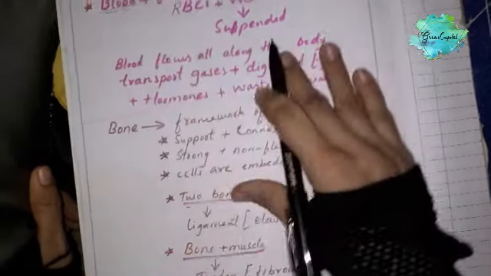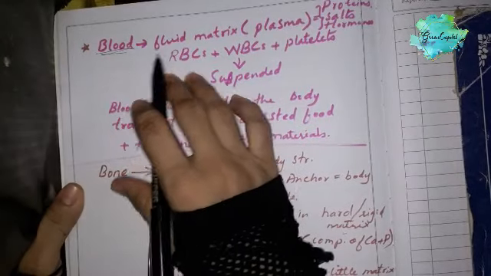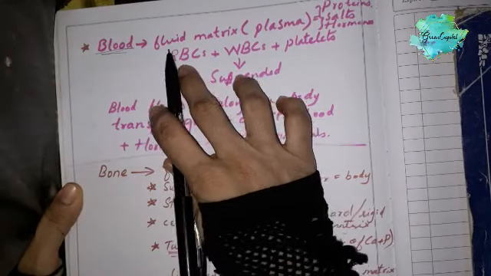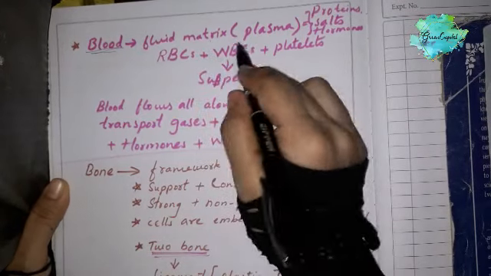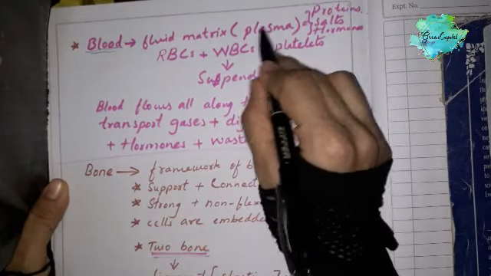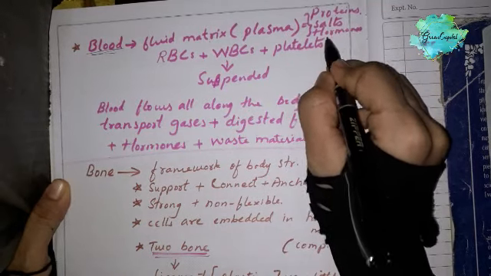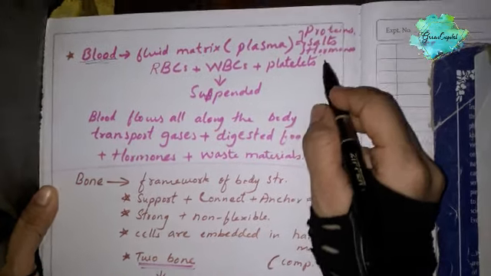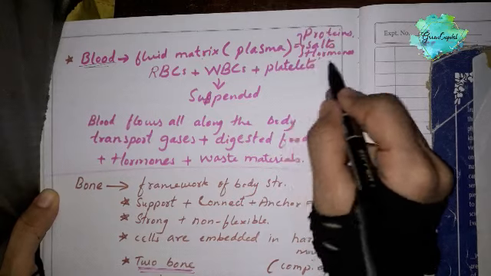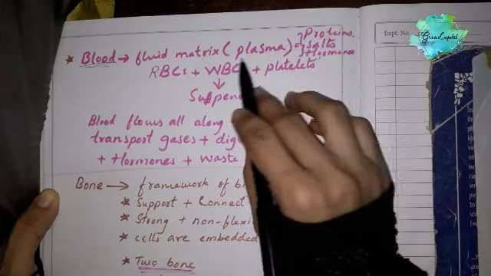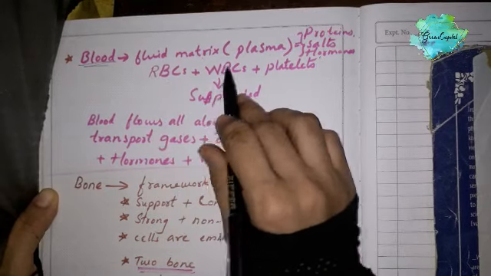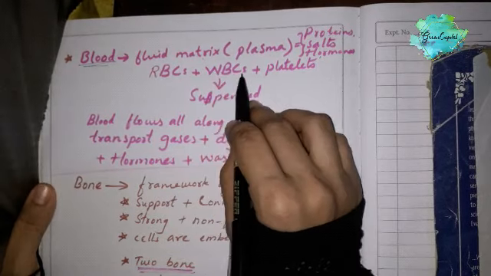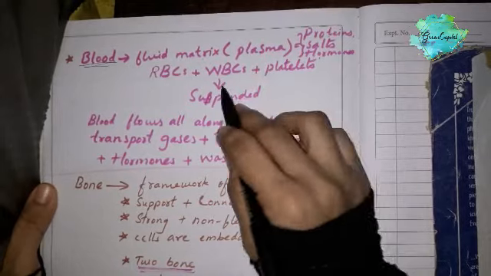Blood is a type of connective tissue which has a fluid matrix. The matrix is called plasma, which is made up of proteins, salts and hormones. In the plasma, RBCs, that is red blood cells, and white blood cells plus platelets are suspended.